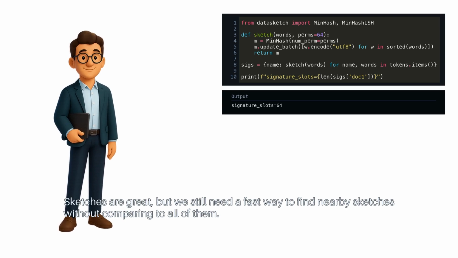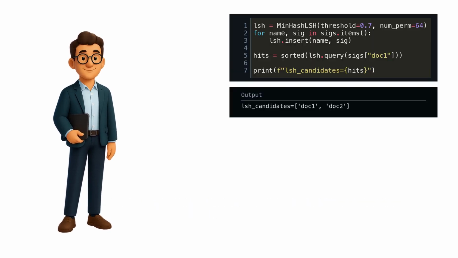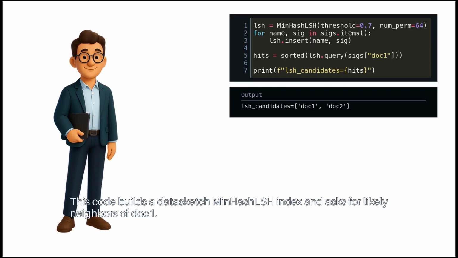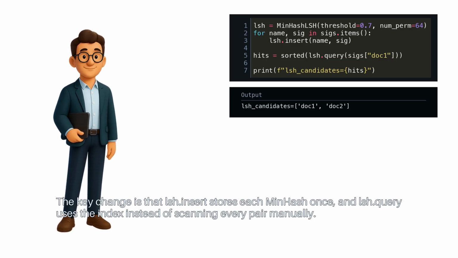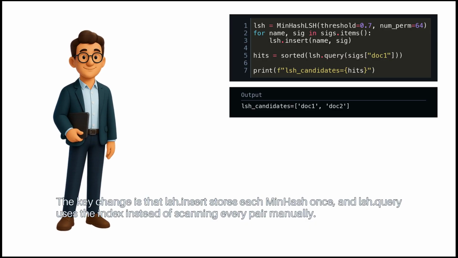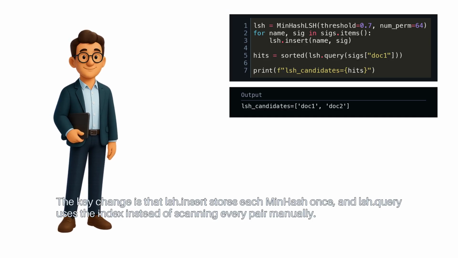Sketches are great, but we still need a fast way to find nearby sketches without comparing to all of them. This code builds a datasketch MinHashLSH index and asks for likely neighbors of doc1. The key change is that LSH.insert stores each MinHash once, and LSH.query uses the index instead of scanning every pair manually.